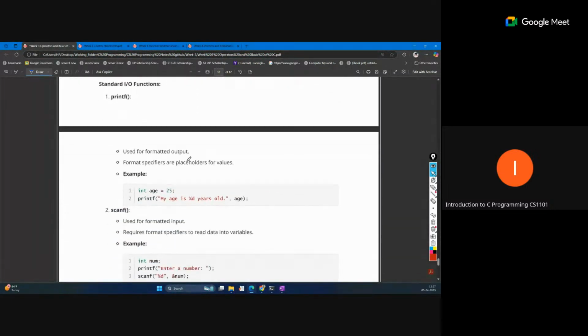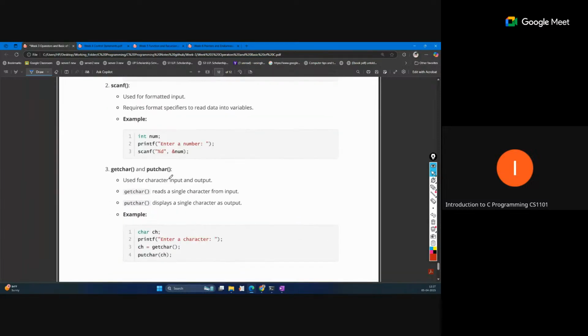Input and output: when we write a program, we read some input and return some output to the console. Basically, we interact with the program at runtime, and that interaction happens through input and output. We pass some value to the program at runtime, and the program returns something to us. That is called an input output function. Basically the printf and scanf functions are used, and other functions are also there, used with files and with characters and strings.